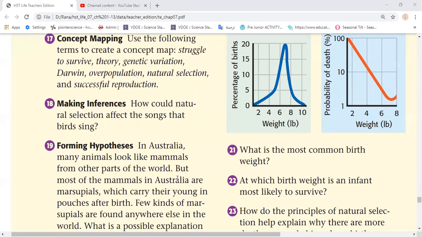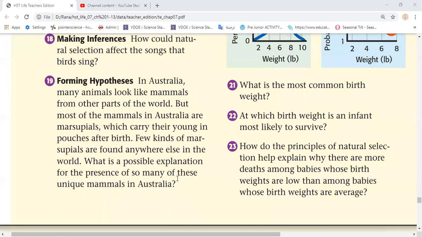So question 19. In Australia, many animals look like mammals from other parts of the world, but most of the mammals in Australia are marsupials, which carry their young in pouches after birth. Few kinds of marsupials are found anywhere else in the world. What is the possible explanation for the presence of so many unique animals in Australia? Why are most of them found in Australia and too rare in the rest of the world? Yes, Pomika?